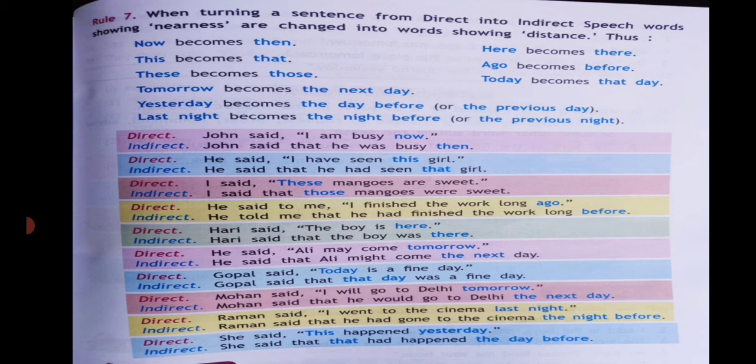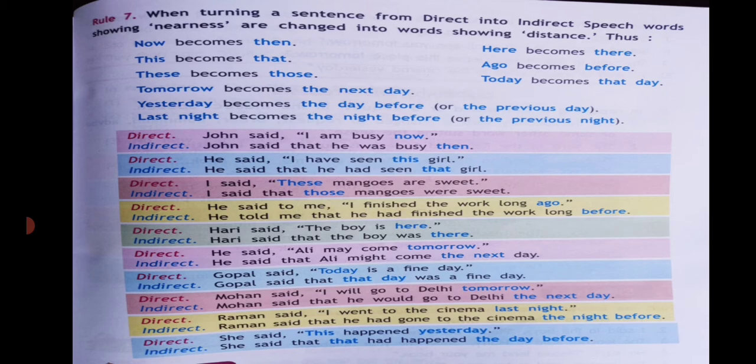Harry said, "The boy is here." Harry said that the boy was there. He said, "Ali may come tomorrow." He said that Ali might come the next day or the previous day. Gopal said, "Today is a fine day." Gopal said that day was a fine day.